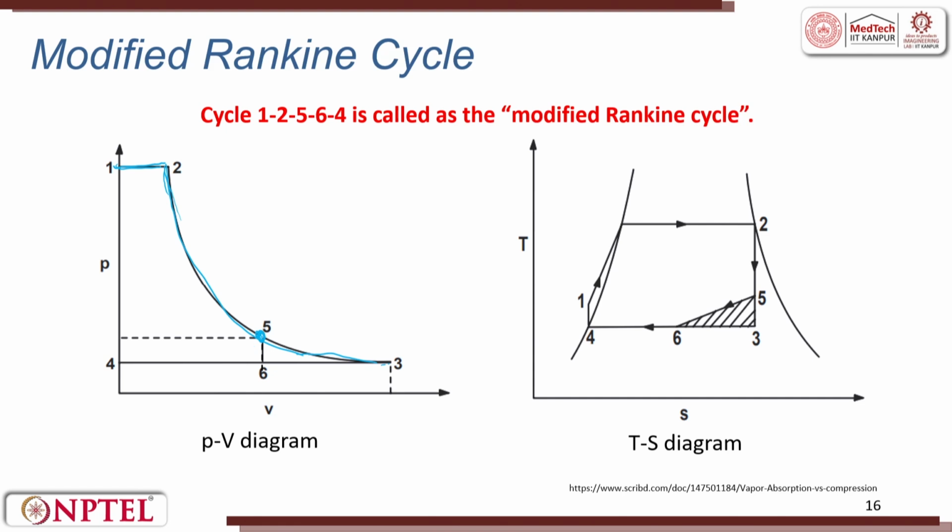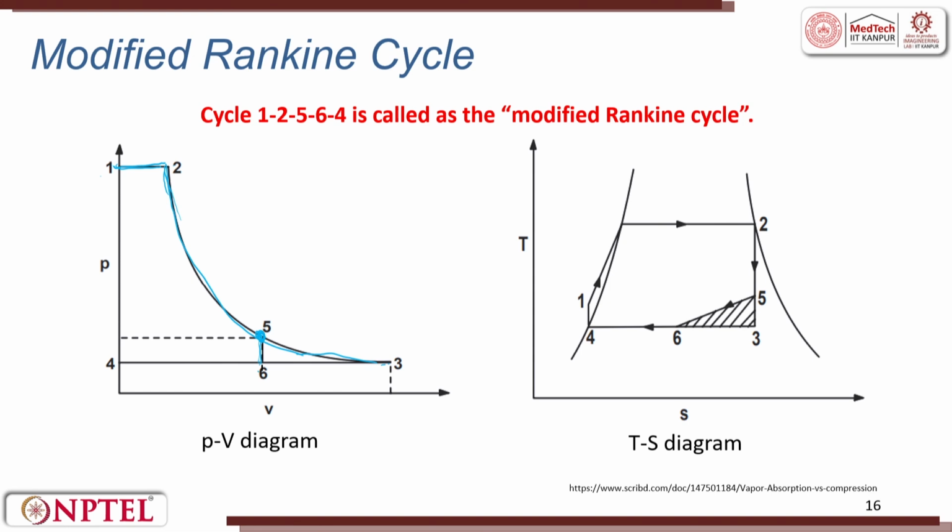From 5 we drop down to 6, the pressure is further dropped, and then we close the cycle to 4. So, 1, 2, 5, 6 and 4 is the PV diagram for the modified Rankine cycle. The explanation we have given earlier.